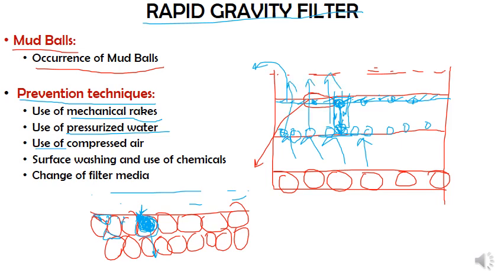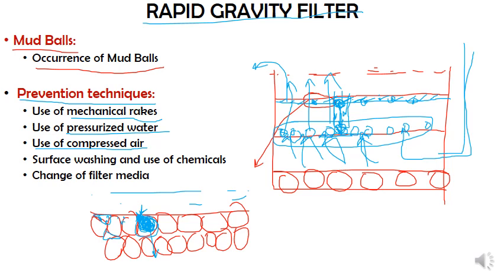Third one is use of compressed air. In the previous slide, we saw the fifth valve, which is connected to the compressor. Why do we use that compressor? Whenever such difficulties are there, only with that air can we reduce this particular aspect. That's why valve 5 will be used only when it is required. During the regular working procedure or during back washing, valve 5 will be closed. So that is use of an air compressor or compressed air.